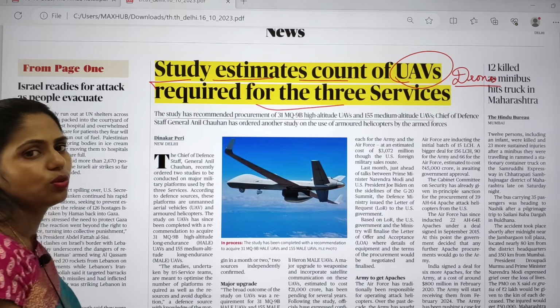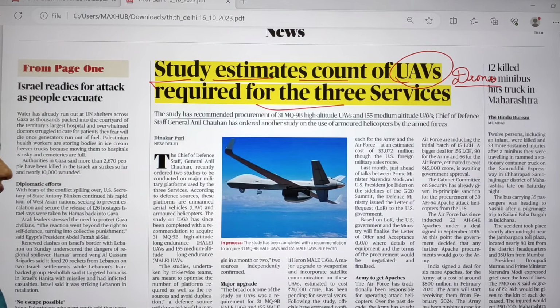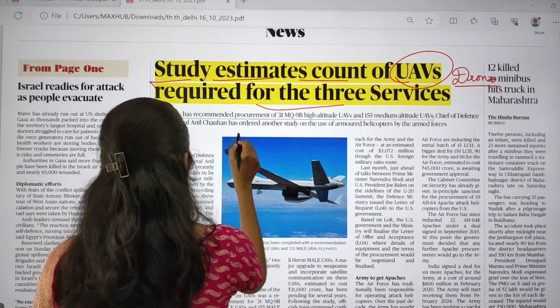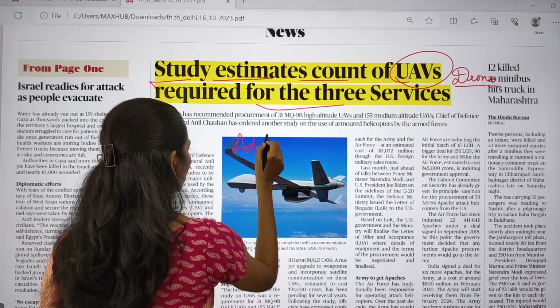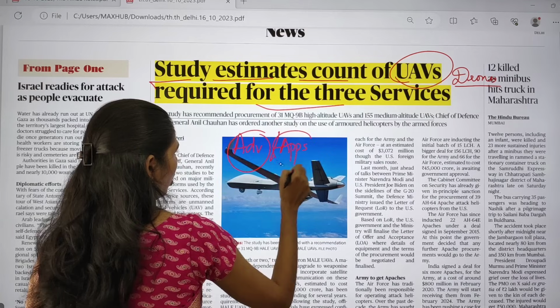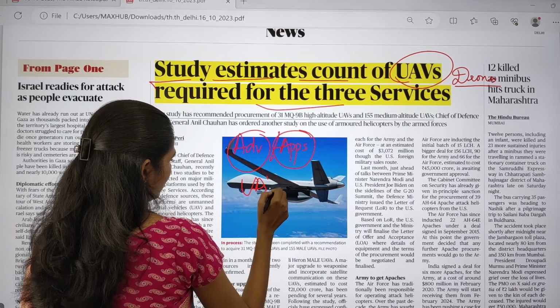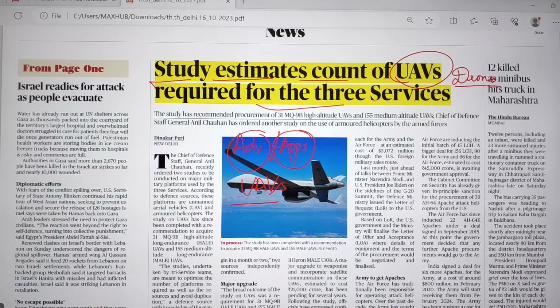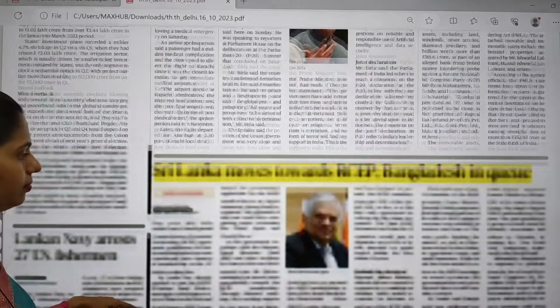So we need more UAVs for our services like the Indian Army, Indian Navy and Air Force. Here you have to see what are the advantages or applications of these UAVs. That's it, nothing more, nothing less. So this might be your prelims question or even a mains question regarding applications of UAVs.